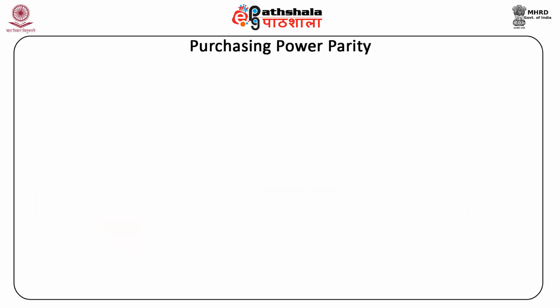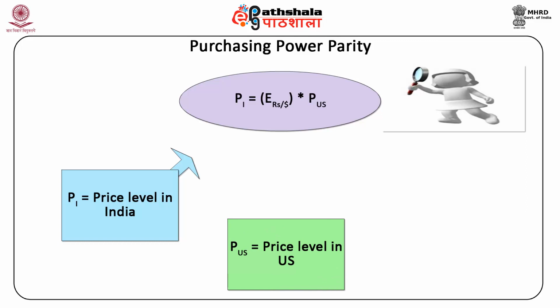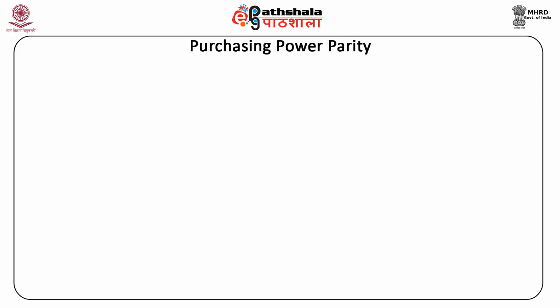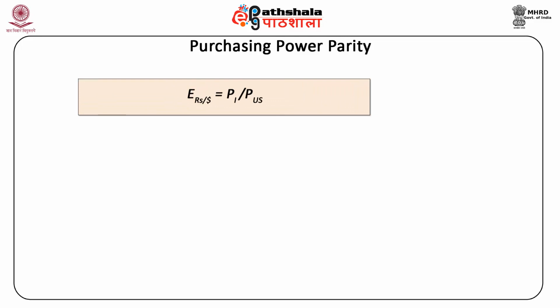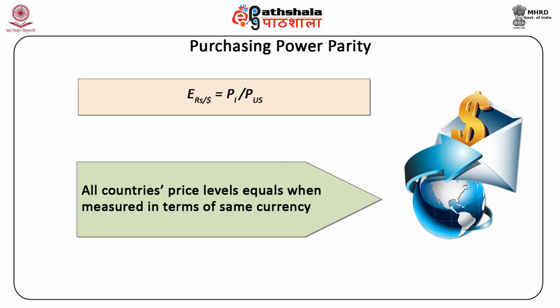Mathematically, writing it in equation form, we get P_I is equal to E rupees per dollar times P_US, where P_I is the price level in India, P_US is the price level in United States, and E rupees per dollar is the exchange rate between rupee and dollar. The above equation can be written as E rupees per dollar is equal to P_I divided by P_US. Thus, this theory stresses on the fact that all countries' price levels are equal when measured in terms of the same currency.